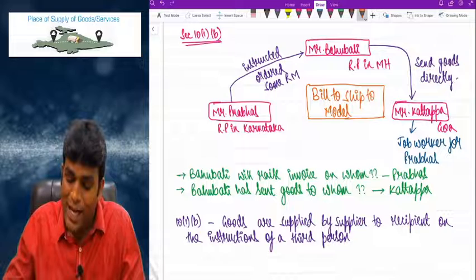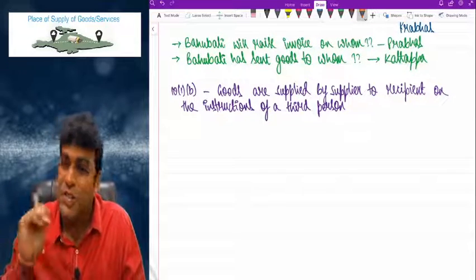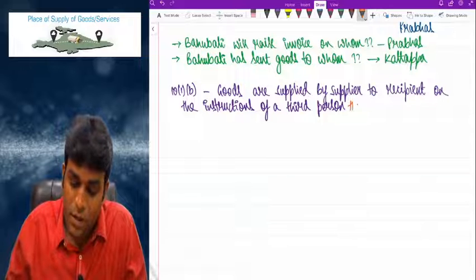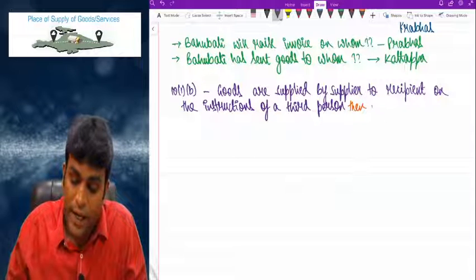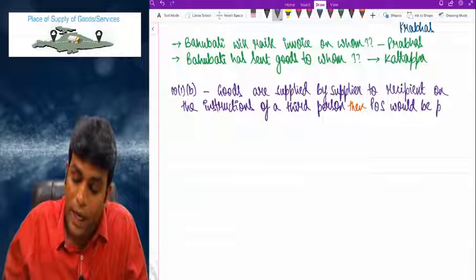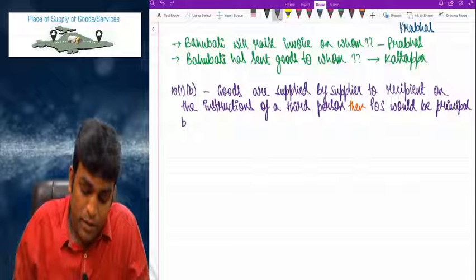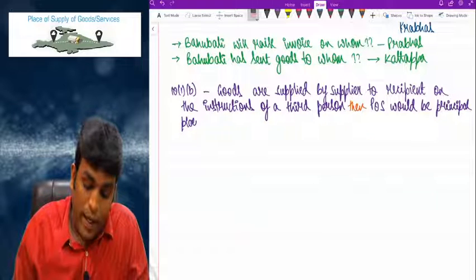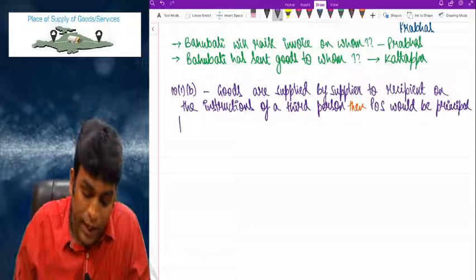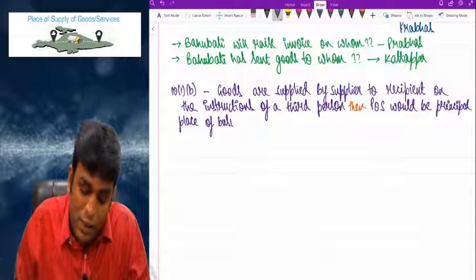So, when the goods are supplied by the supplier to the recipient on the instructions of the third person, then they clearly told that POS would be the principal place of business.